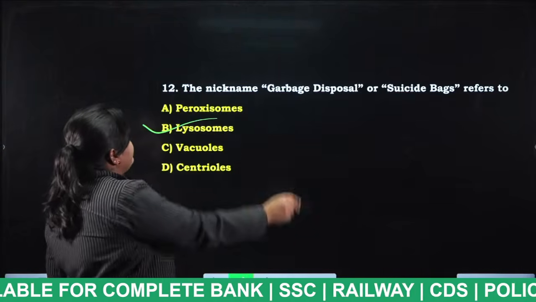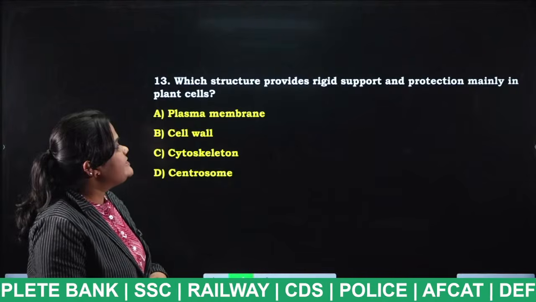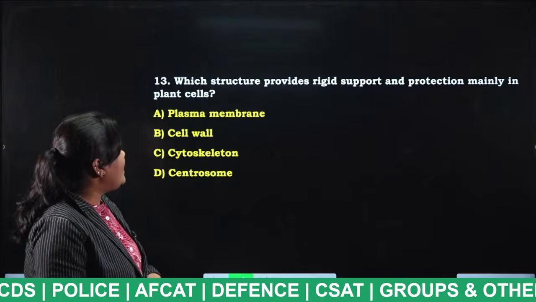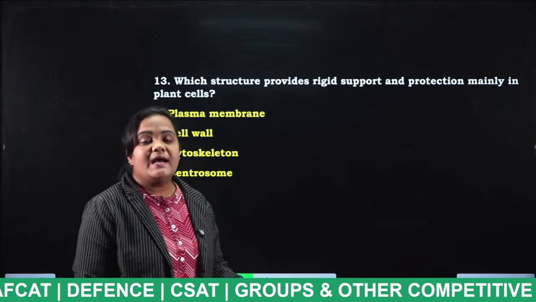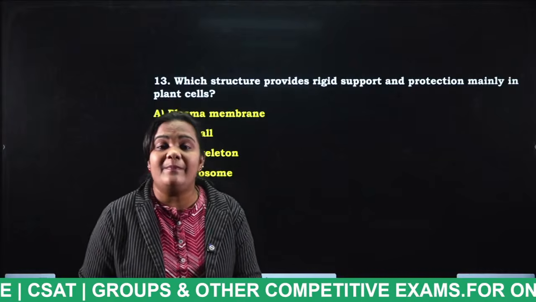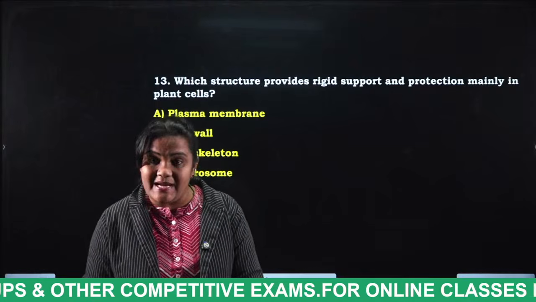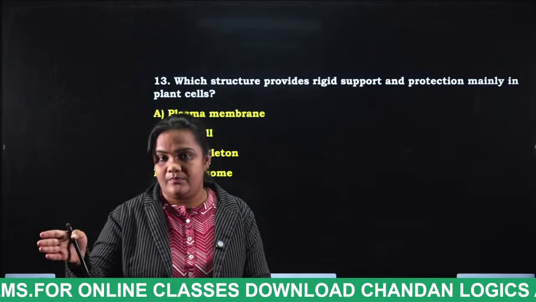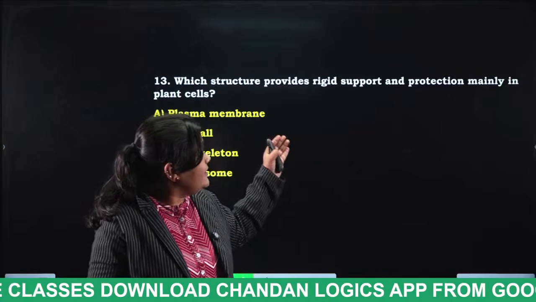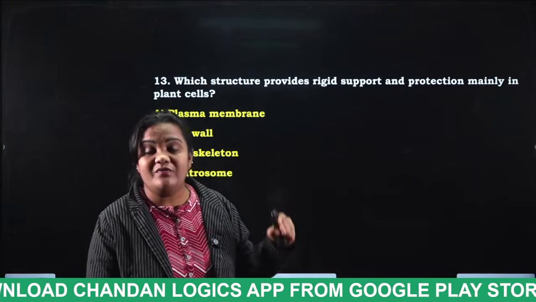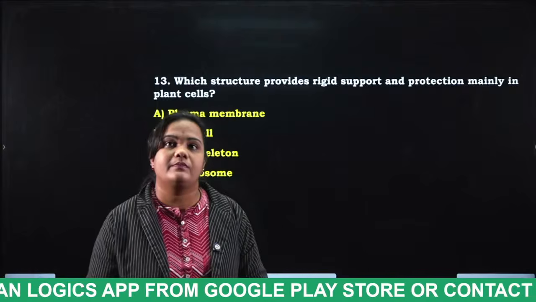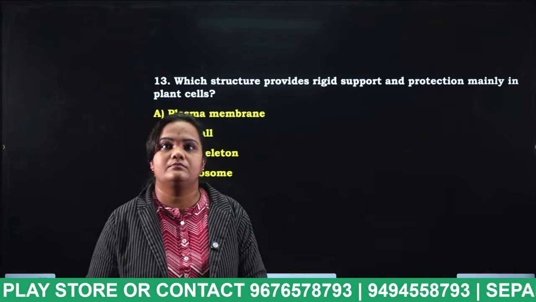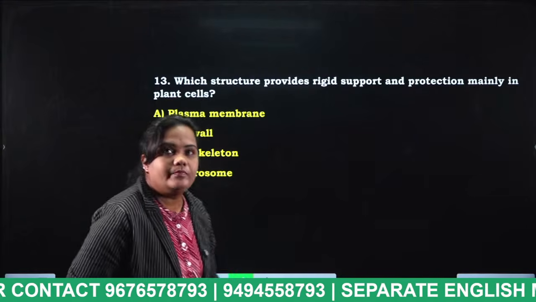Lysosomes. Very good. Which structure provides rigid support and protection mainly in plant cell? Plasma membrane, cell wall, cytoskeleton, centrosomes. The organelle which is present in plants and absent in animal cell, which gives structural and rigid support to the plant. Which organelle is that? Tell me. Very good, cell wall.